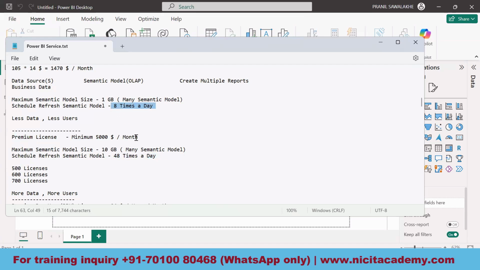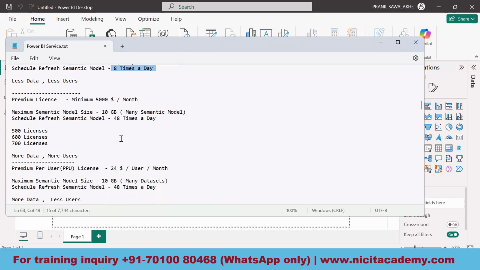Let's imagine, as an example for the premium license, we have around 50 developers and 450 clients to whom I need to share the reports. It's a pretty big company. So how many licenses would I require? 450 plus 50, 500 licenses. So a total of 500 people need a license in this kind of case.